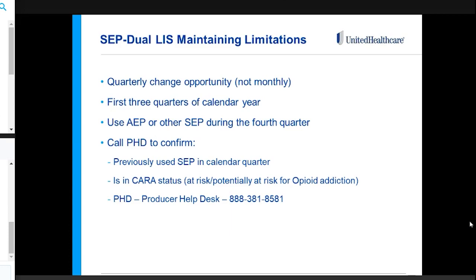Like I mentioned, the change that happened in 2018 was that dual eligibles can now only change quarterly, not monthly. So for those of you that may have worked with the dual population in 2019, you probably noticed that change. But that's only for the first 3 quarters of the calendar year. Once you hit October, November, and December, they actually have to use the annual enrollment period in order to make a switch. And that's a pretty big change that we came across for the 2019 annual enrollment period.